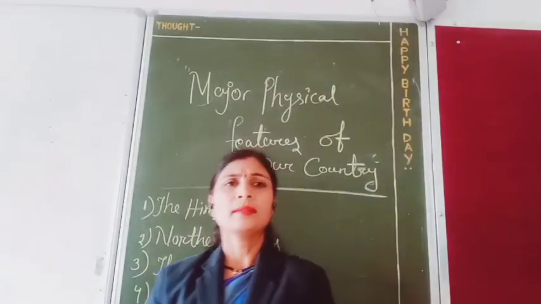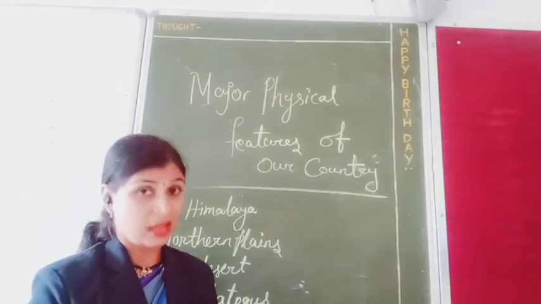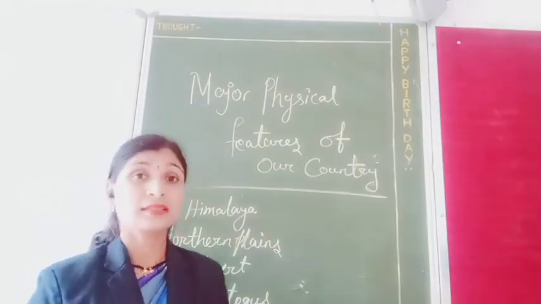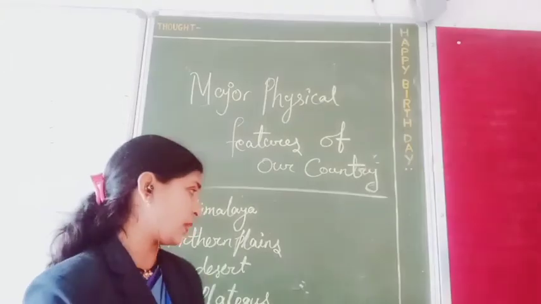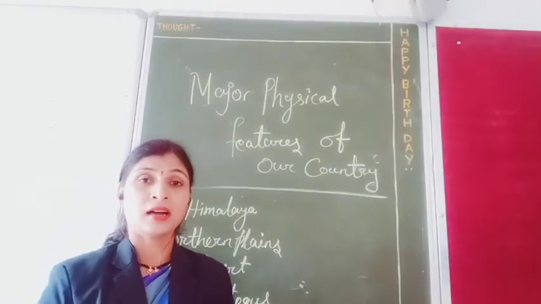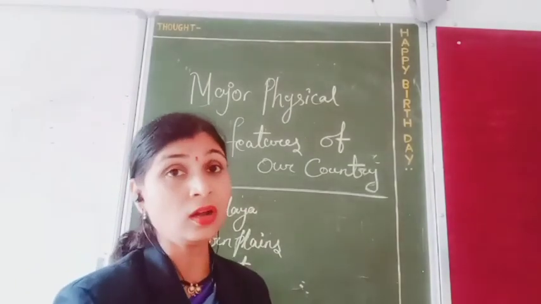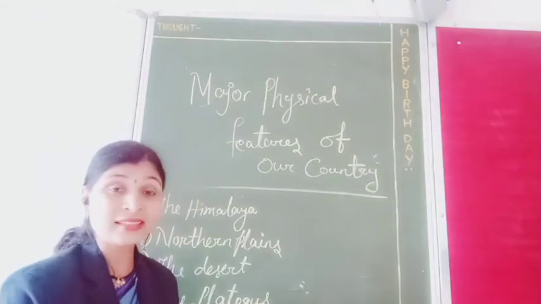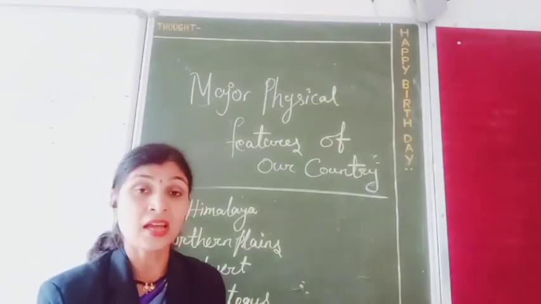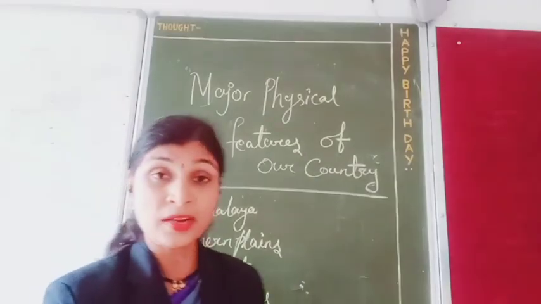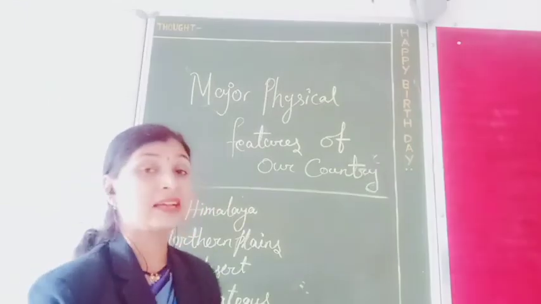In the plateau region, in the map we can see it to the south of the northern plains. साउथ में, northern plains के साउथ में हमको plateau देखने को मिलेगा. And what are the states? छत्तीसगढ़, झारखंड, महाराष्ट्र, मध्य प्रदेश, कर्नाटक, तमिलनाडु, आंध्र प्रदेश, these are the states that lie in this range.